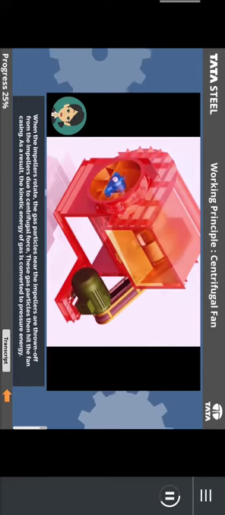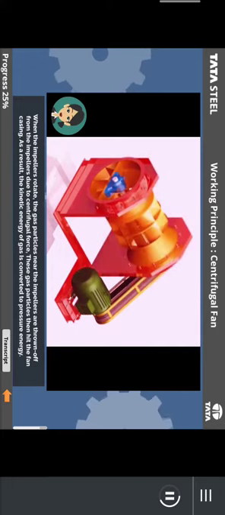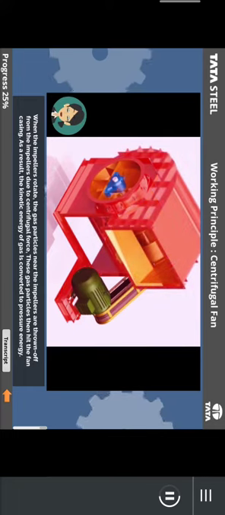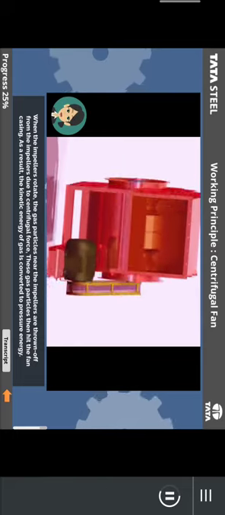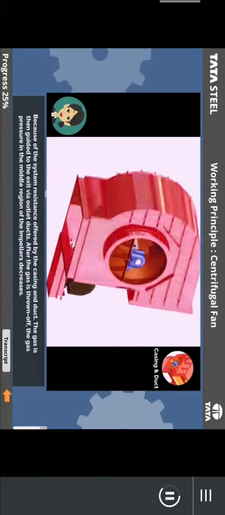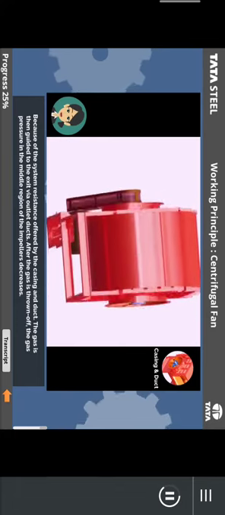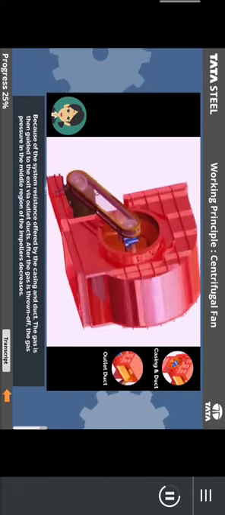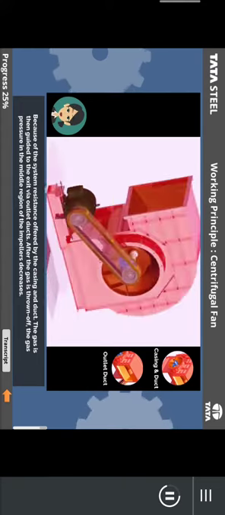When the impellers rotate, the gas particles near the impellers are thrown off from the impellers due to centrifugal force. These gas particles then hit the fan casing. As a result, the kinetic energy of gas is converted to pressure energy because of the system resistance offered by the casing and duct. The gas is then guided to the exit via outlet ducts.